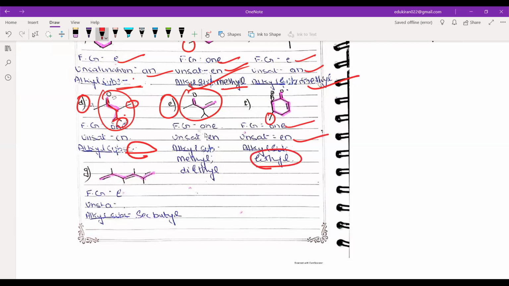Why have you written ethyl? Sir, that was a mistake. What was the mistake? The structure or the? No, I have to write methyl, but I wrote ethyl. अच्छा, okay. Sec butyl कहाँ से दिख रहा है आपको? Okay. Then I have to do this one also. Fine. What else?